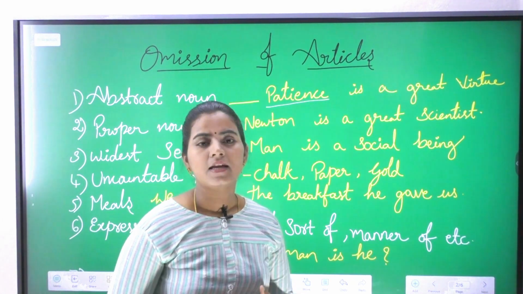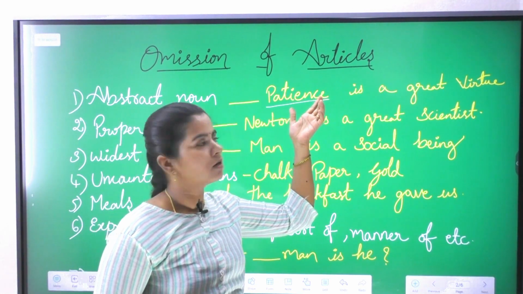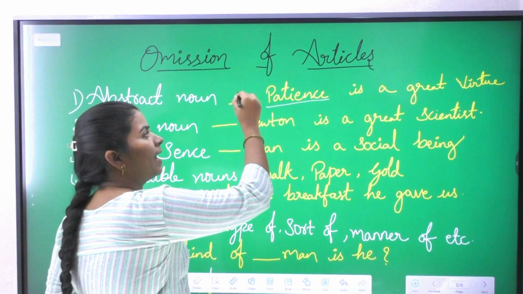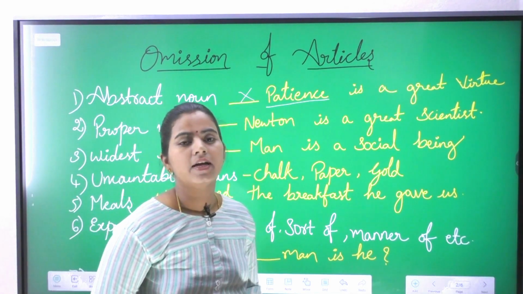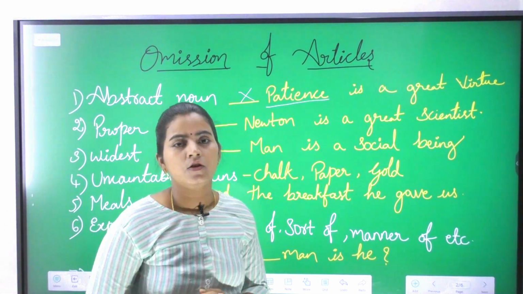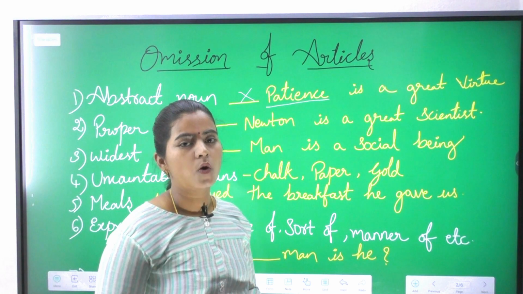So all these are abstract nouns. Whenever a sentence starts with an abstract noun, you should not use any of the articles at all. In the examination, you will get an option like "no article". You need to choose that option whenever you feel that there is no article.